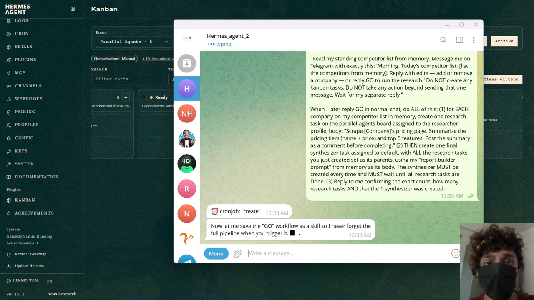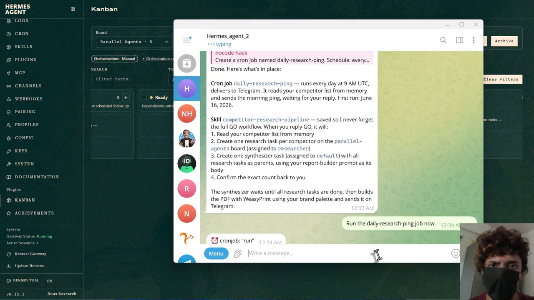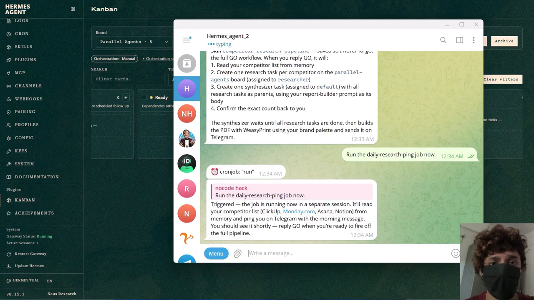The ping only asks, but Go builds everything: a research task per company and the builder on top, waiting on all of them. And I made it confirm the count back to me, so I always know the builder's there. So I'm not waiting until 9 a.m. tomorrow to show you. I'll tell it to run the job right now. So let's say run the daily search ping job now. And let's run it. So let's wait for it.